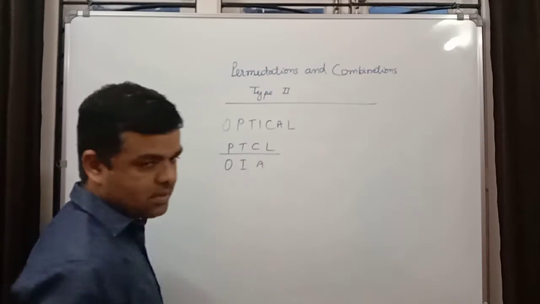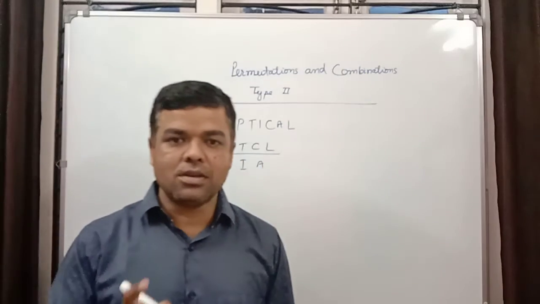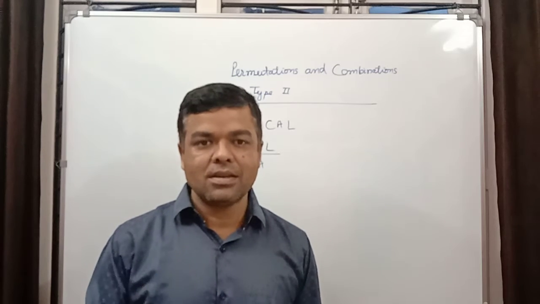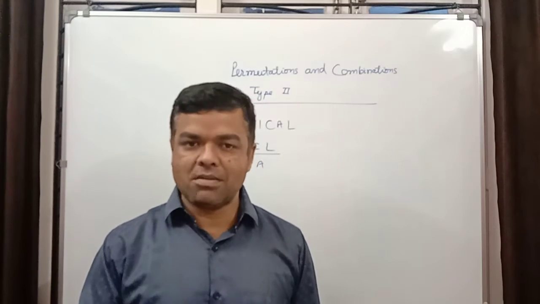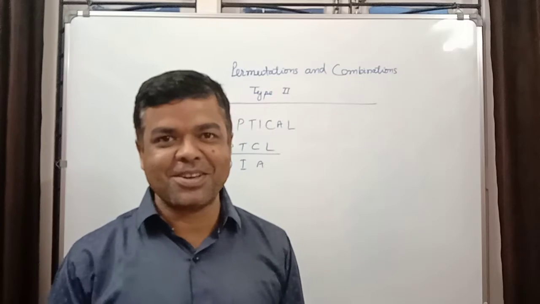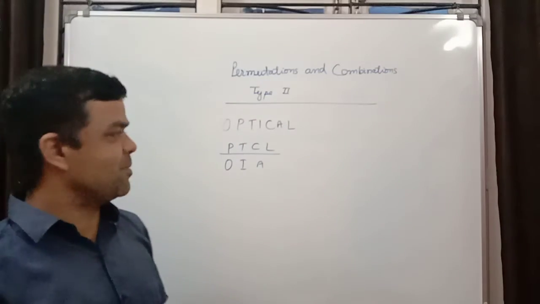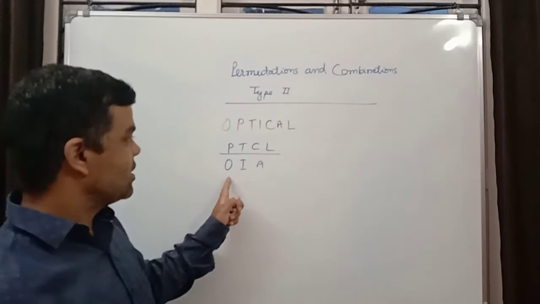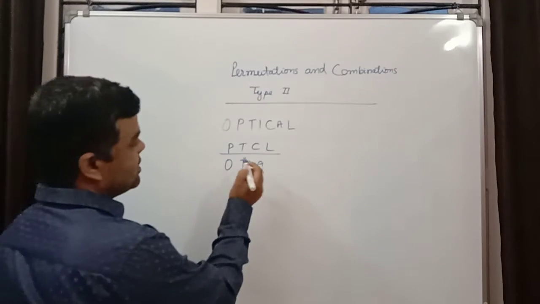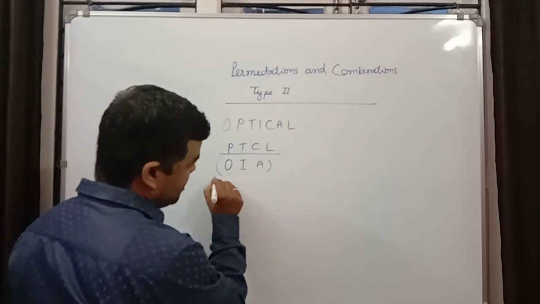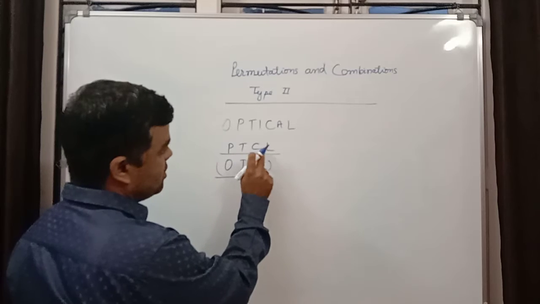There are 4 consonants. A, E, I, O, U: there are 5 vowels in the English alphabet and 21 consonants. I am repeating in case you have forgotten. So here there are 3 vowels. How many letters will these 3 take as one letter? So 1, 2, 3, 4.